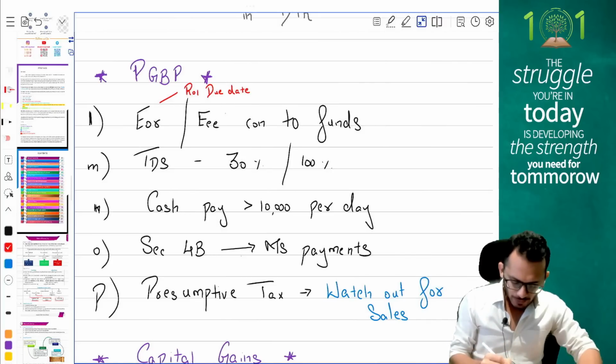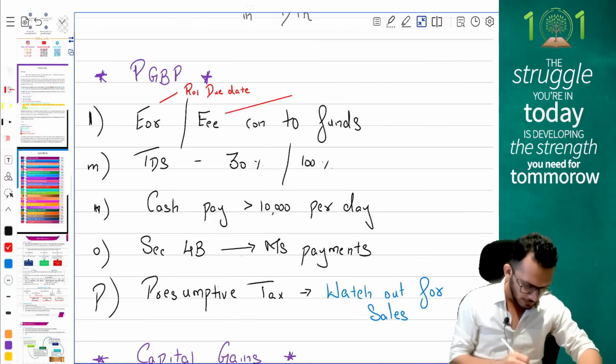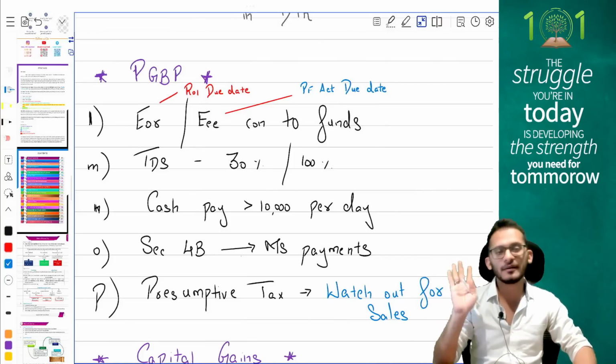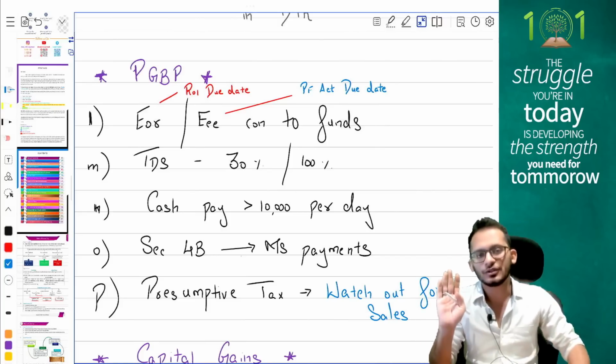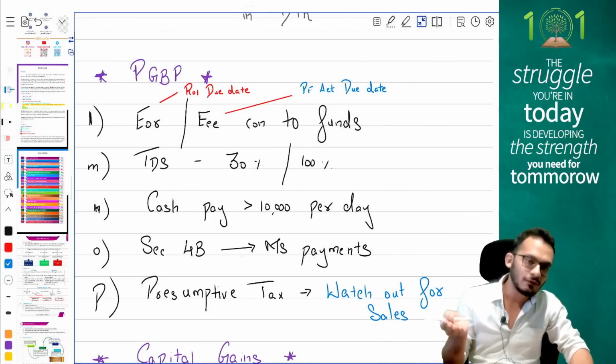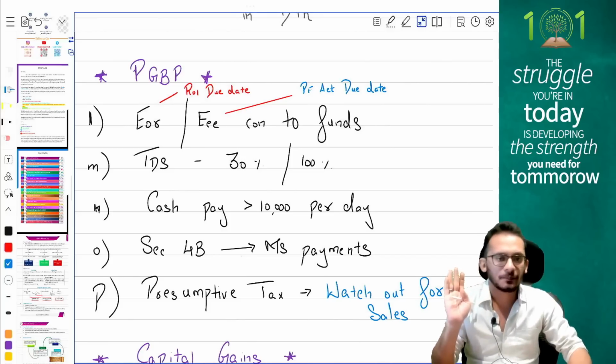But when it comes to employee's contribution, then it is not the ROI due date, it is the PF Act due date. Income tax says, if you make the payment by the PF Act due date, you can claim it as deduction or not even offer it as income. But if you don't pay by the due date, then you will have to add it to your income.